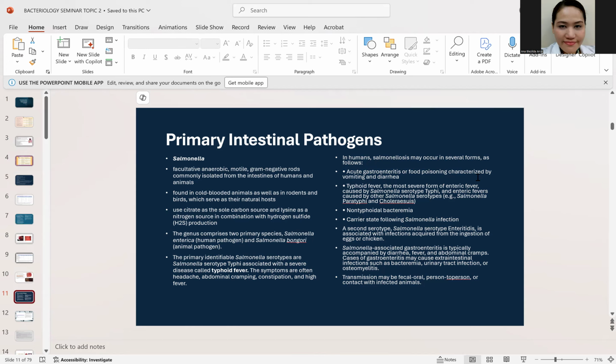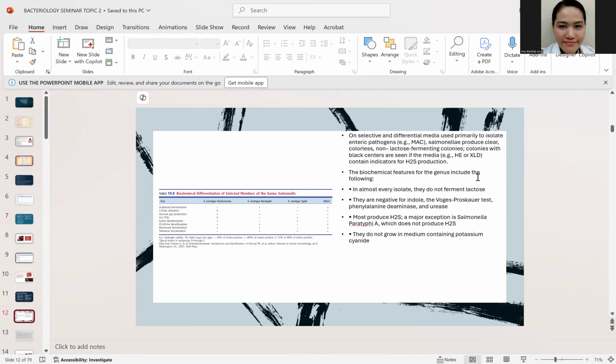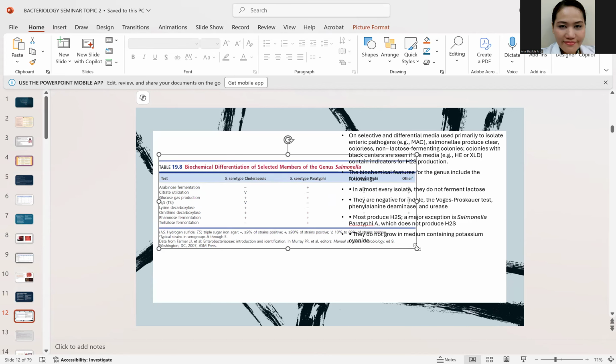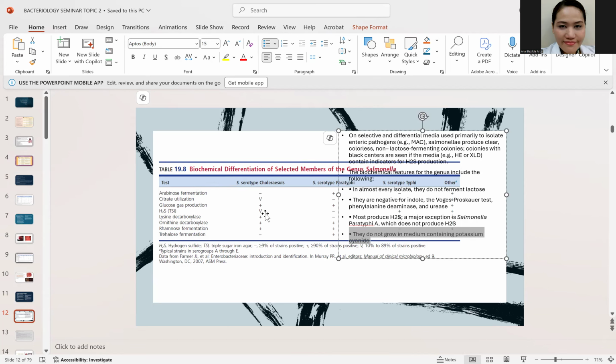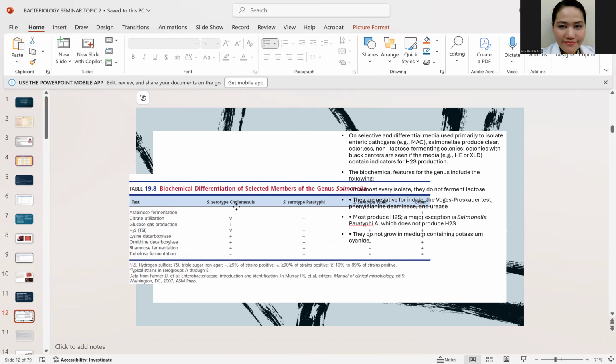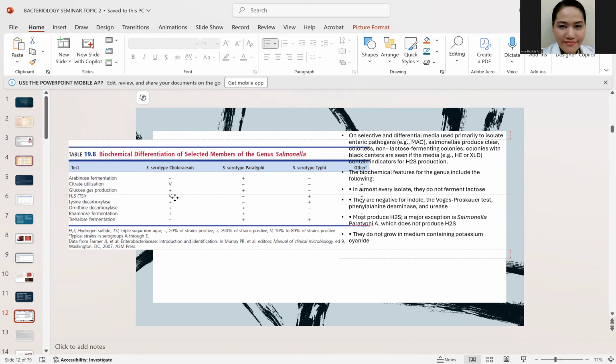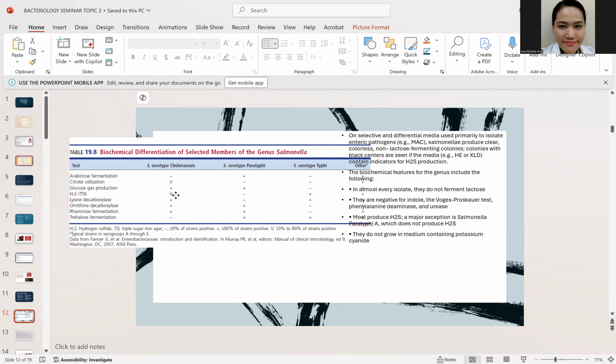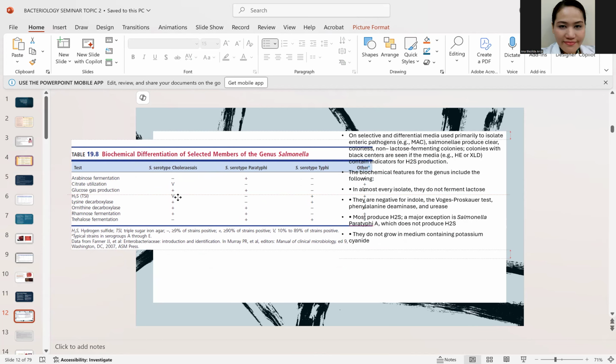Okay? Now, again, ayan. So, these are the different serotype ng ating Salmonella and their differences pagdating sa laboratory test. Okay? So, again, Salmonella paratyphi, they are arabinose fermentation positive.